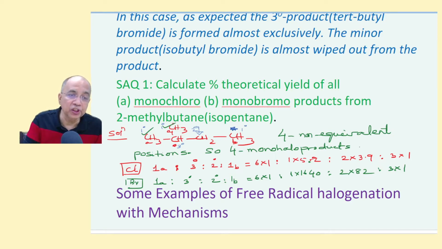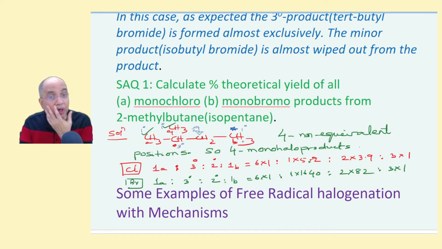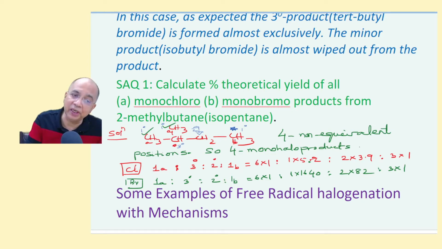non-equivalent positions. These two are equivalent positions. This is another non-equivalent position, 3 degree carbon. These two are 1 degree. This is 2 degree, and this is 1 degree, but this is not the same as these two. These two are connected to CH, but this is connected to CH2. So, although it is 1 degree, it is non-equivalent. Therefore, you have to calculate separately.